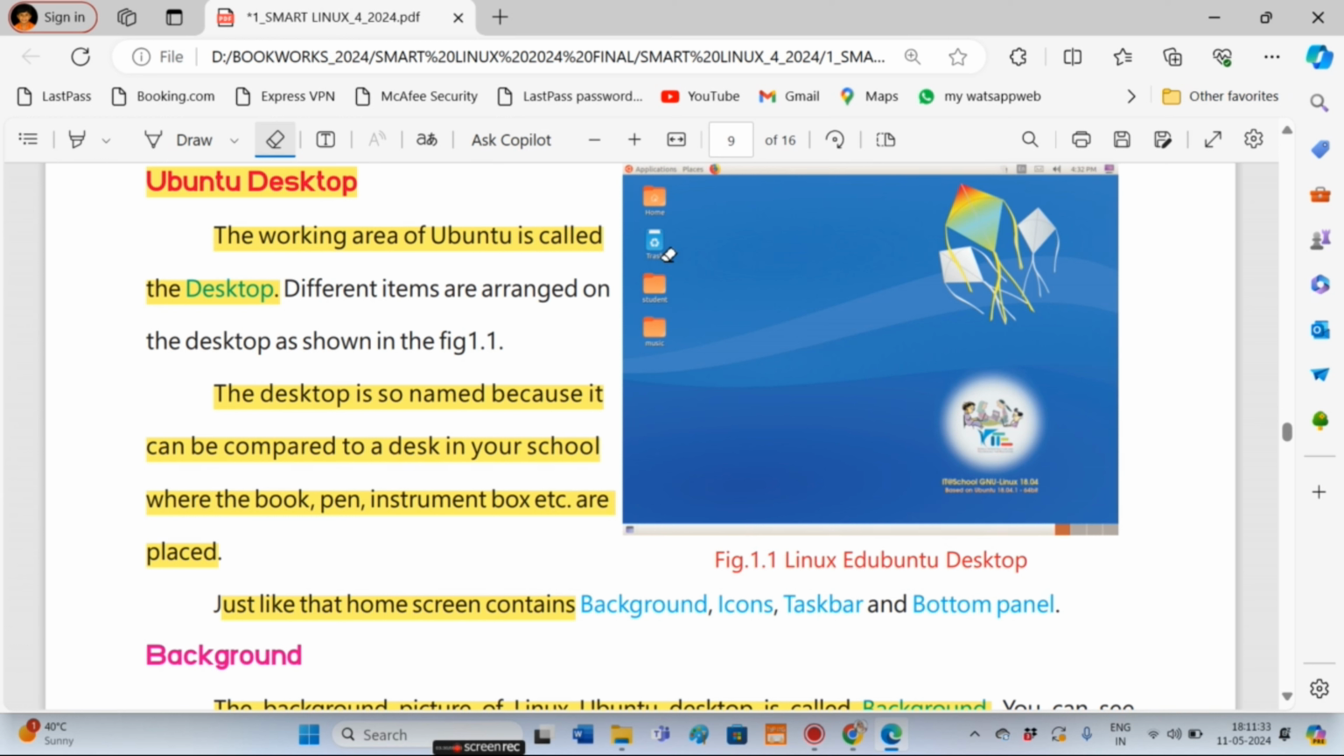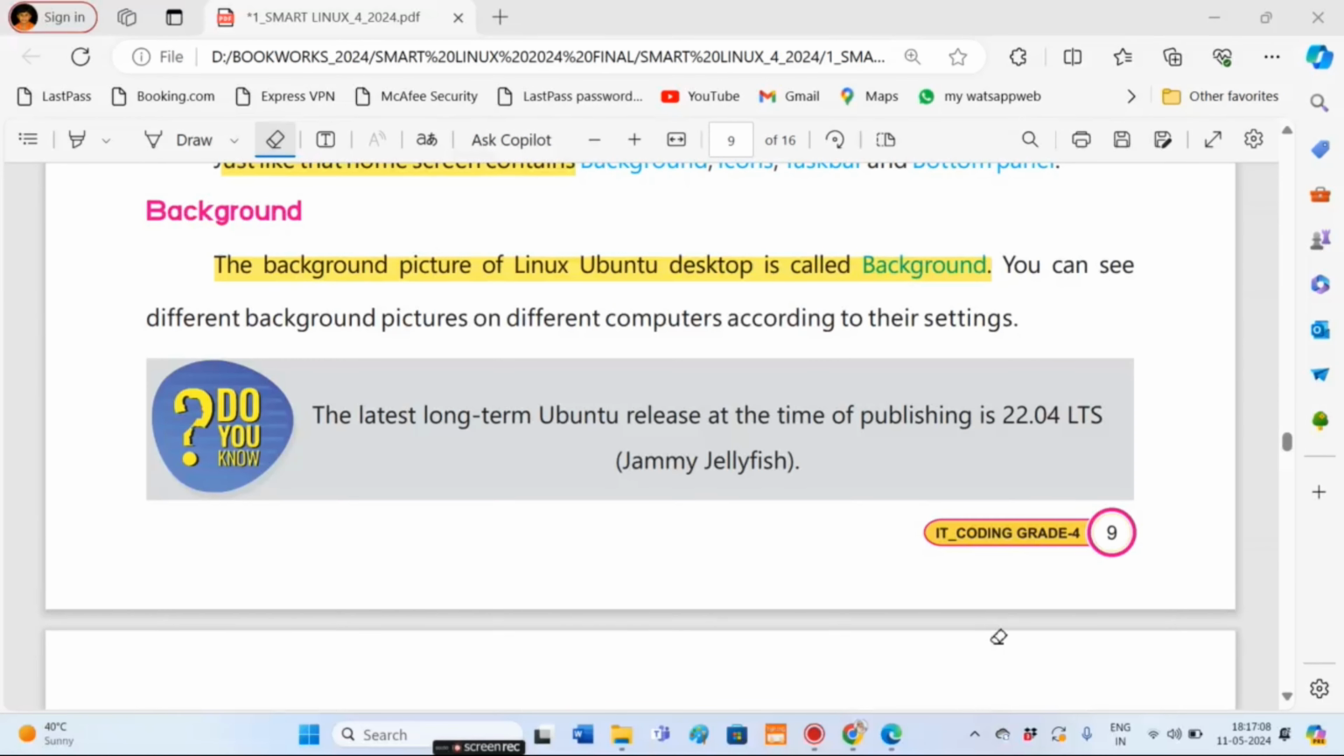Ubuntu desktop. The working area of Ubuntu is called the desktop. This is the desktop of Ubuntu. The desktop is so named because it can be compared to a desk in your school where the book, pen, instrument box, etc. are placed. Just like that, the home screen contains the backgrounds, icon, taskbar and bottom panel.